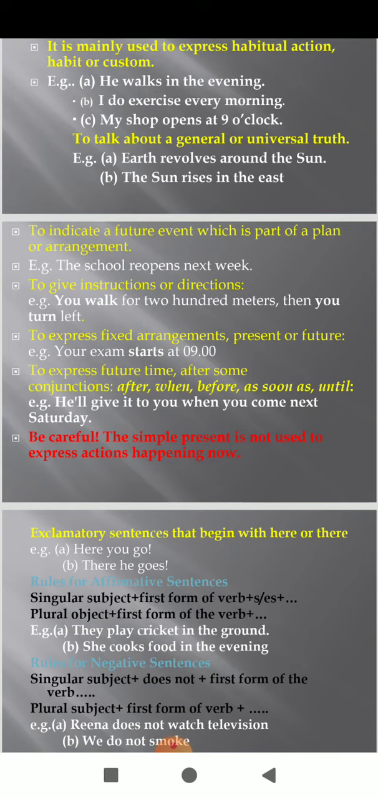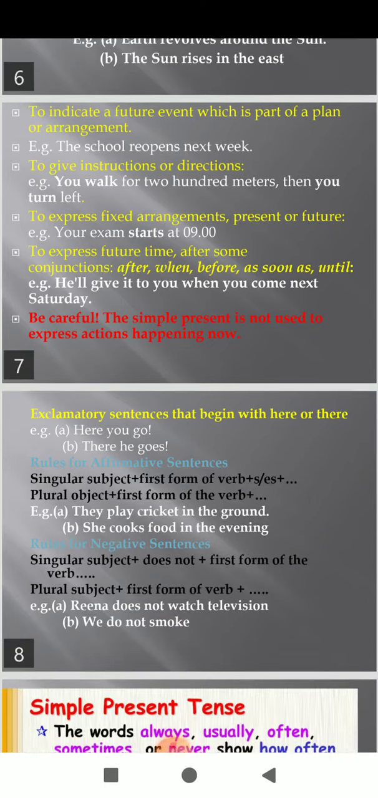Students, as displayed on the screen, if we are going to give instructions or directions, we'll use present indefinite tense. You walk for 200 meters, then you turn left. When we are talking about fixed arrangements, present or future, we'll use present indefinite tense. Your exam starts at 9. And when we are talking about future time, after some conjunctions, after, when, before, as soon as, until, these are generally used with present indefinite tense. We will give it to you when you come next Saturday.